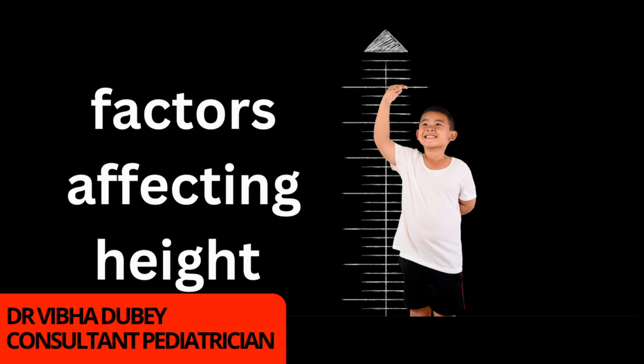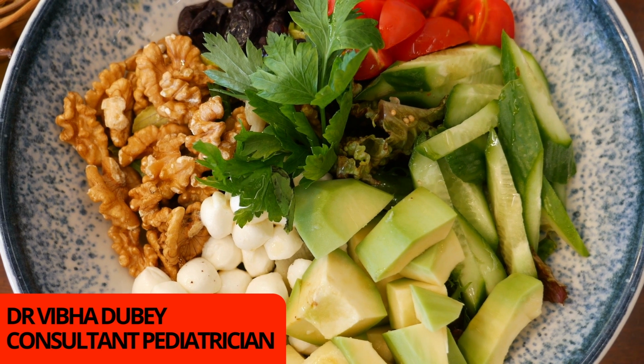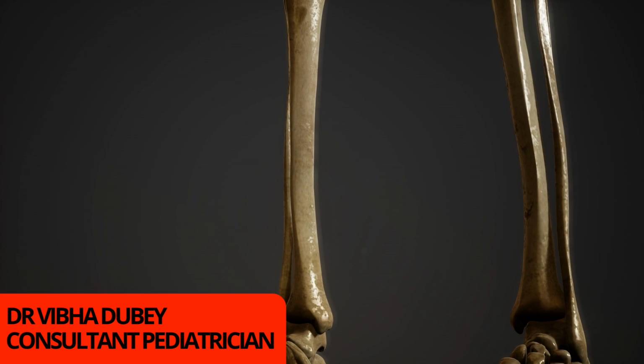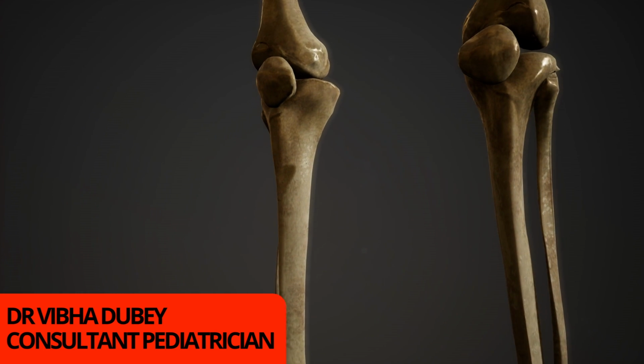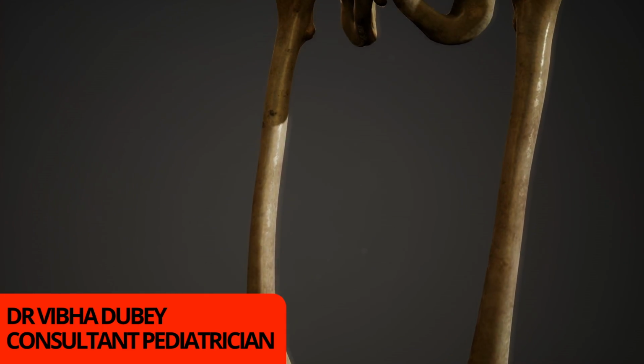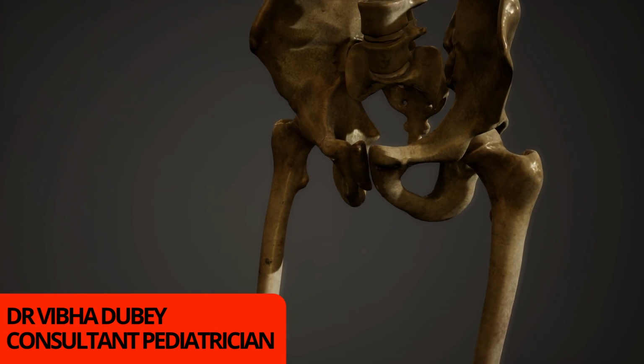The growth of the height is maximum when the baby is in mother's womb. So proper diet of the mother and proper health checkup is very important. The younger the baby, the higher is the growth rate till puberty. Girls hit puberty earlier than boys. After puberty, there is growth spurt under the influence of growth hormone and sex hormone. The end of the bone is called epiphysis, and there is a growth plate between main bone and epiphysis, and this is the reason why there is gain in height.